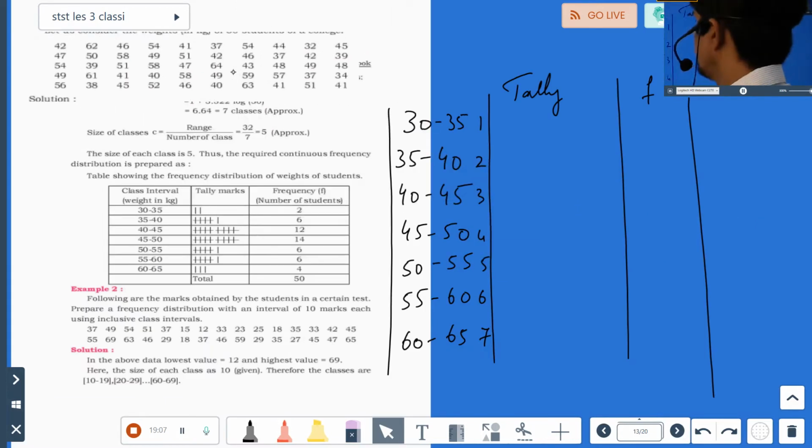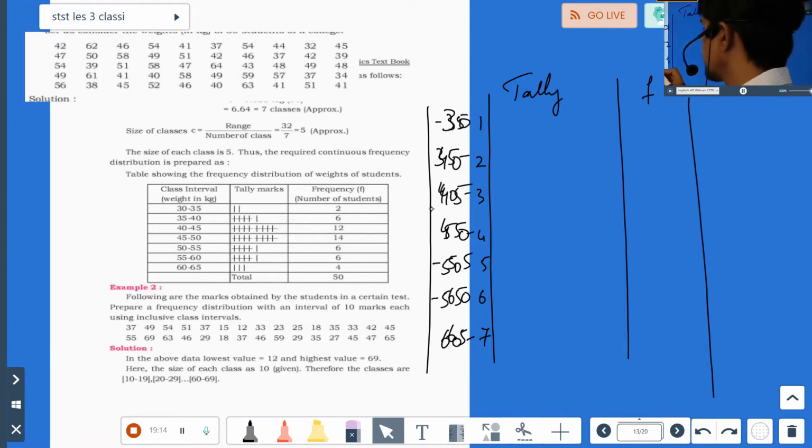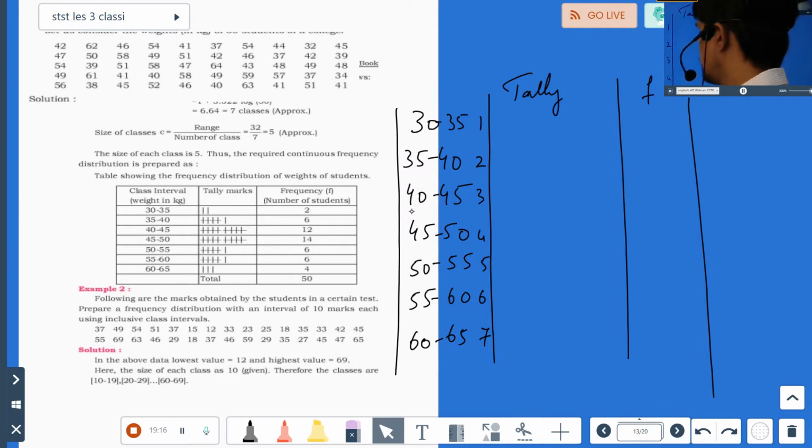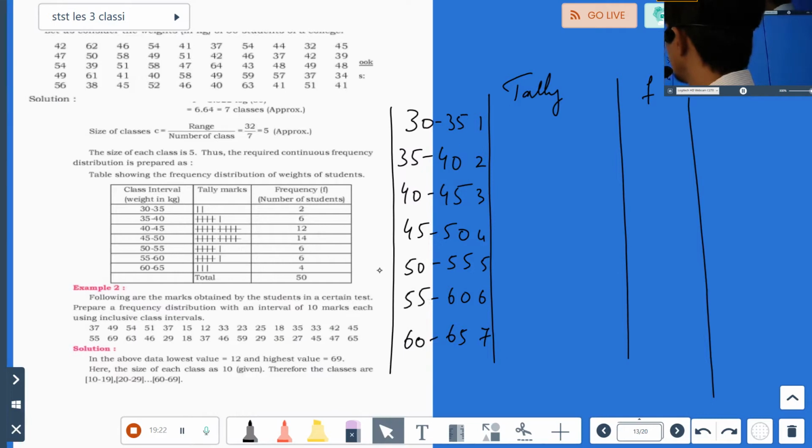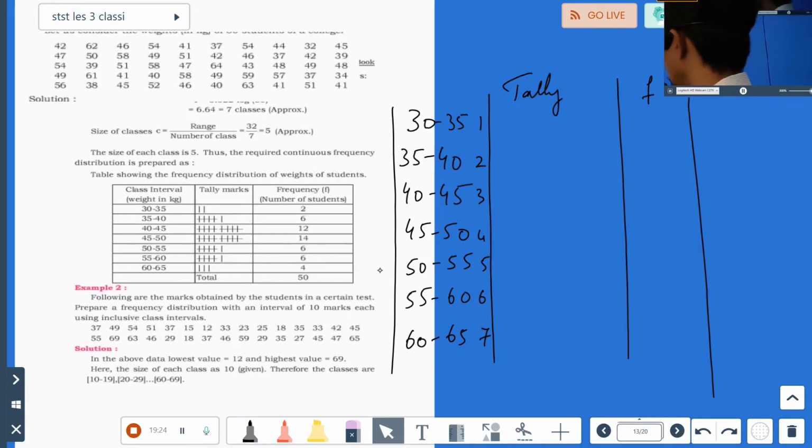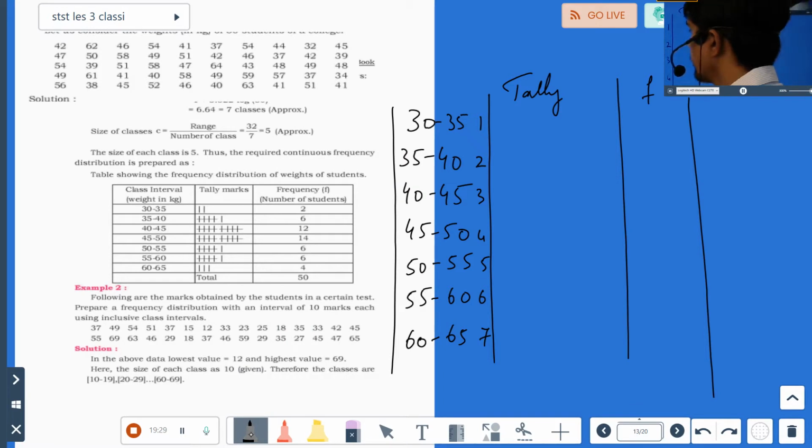Okay, now 42. Where is 42? Where will I get the first value? 42 lies between 40 to 45. Moment, guys. I think I have moved this far. Okay, here. And for example, see here. If 40, I'll clear you with this.